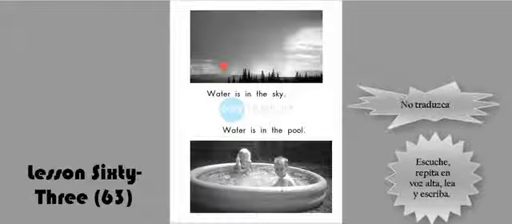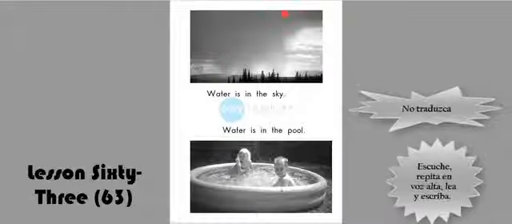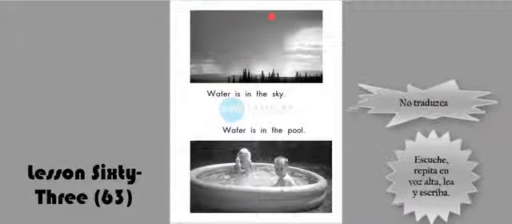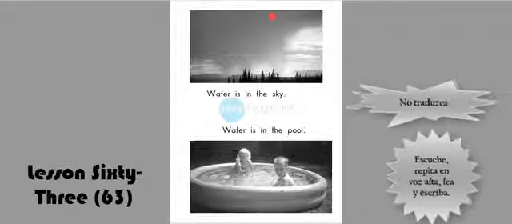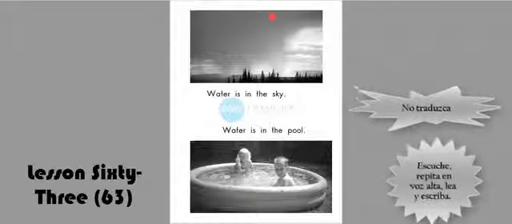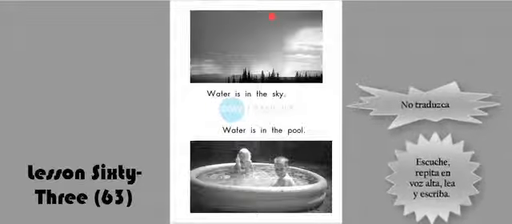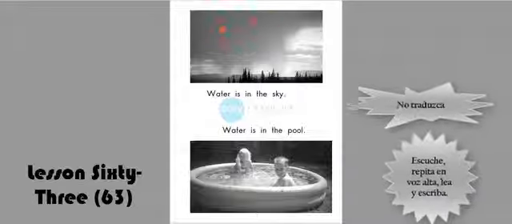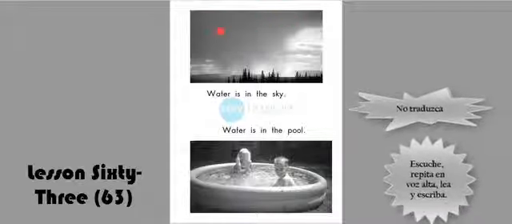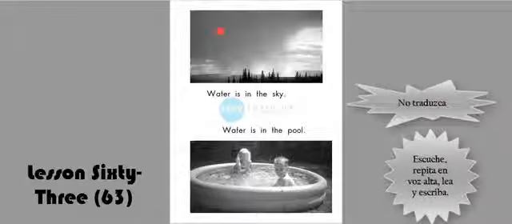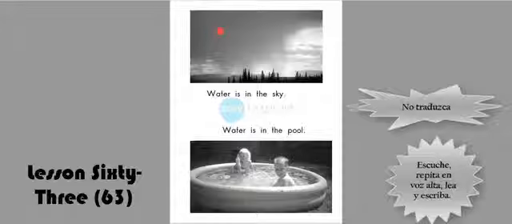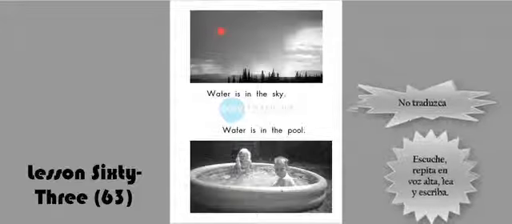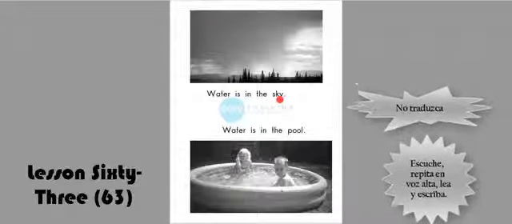The sky. This is the sky. En días soleados, the sky is blue. Pero en otros días, on rainy days, the sky is gray. Exactamente de este color que está aquí. On rainy days, the sky is gray. Why is the sky gray on those days? Because there is water in the sky.